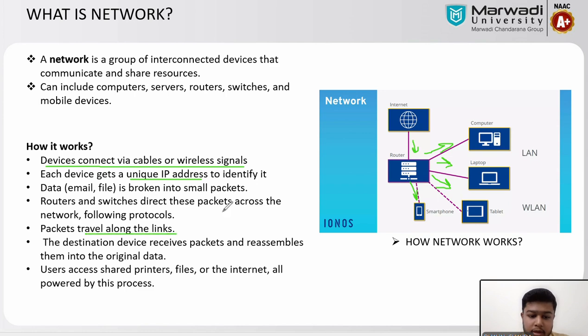Packets travel along through the links. The destination device receives the packets and reassembles them into the original data. Users access shared printers, files, and the internet, all powered by this process. So this is the simple process of how a network works. We will look at our next slide.